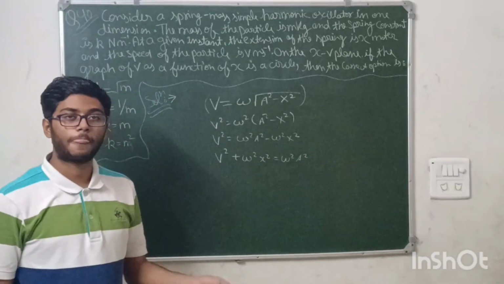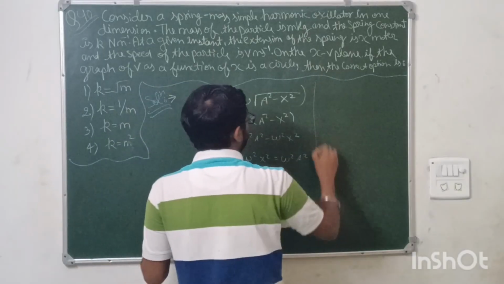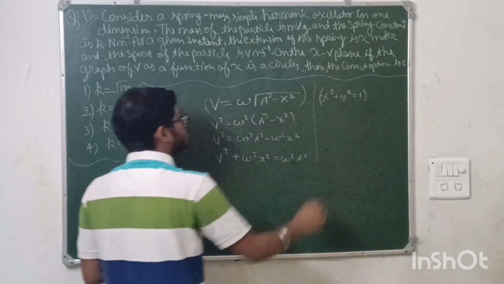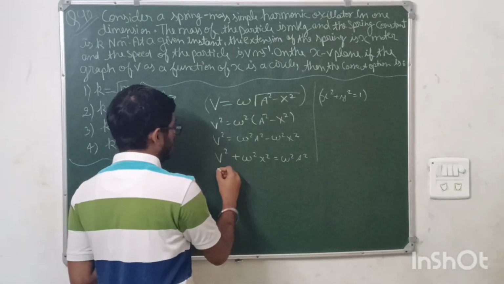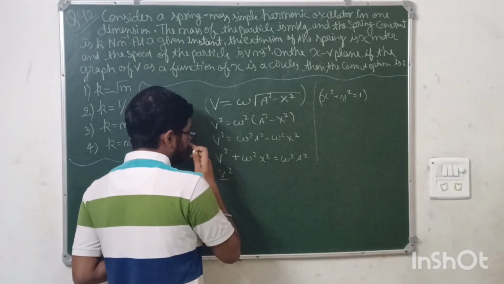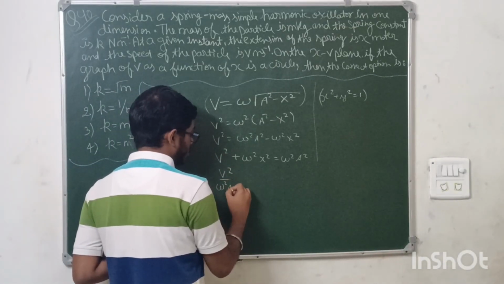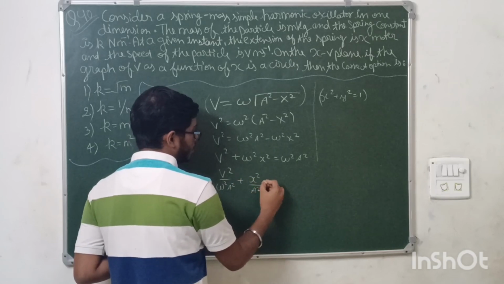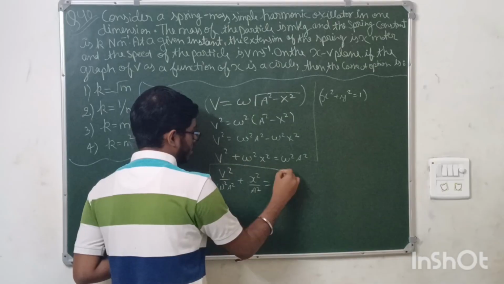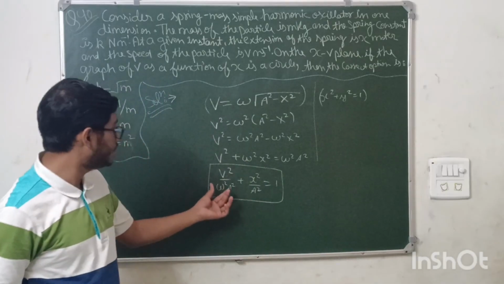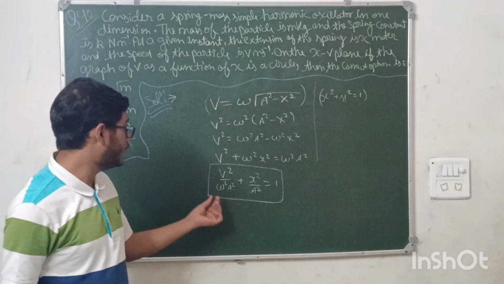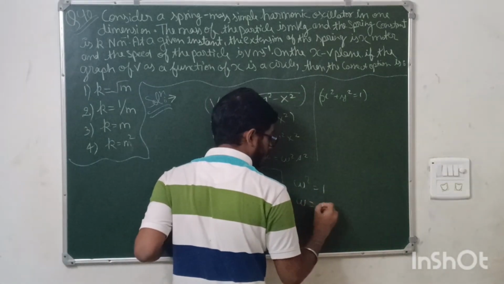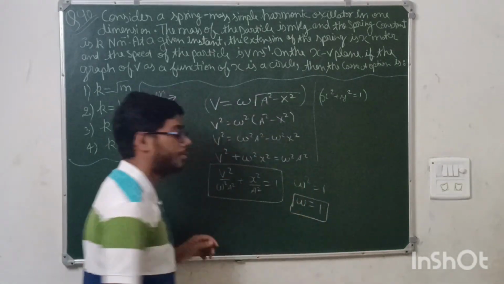Now we know that the equation for a unit circle is in the form of x square plus y square equals 1. So taking this into the denominator, v square upon omega square a square plus x square by a square is equal to 1. This is the circle equation. Now if this needs to be the equation of a circle, then this omega square should be 1, meaning omega should be equal to 1. This is the relation which is coming up.